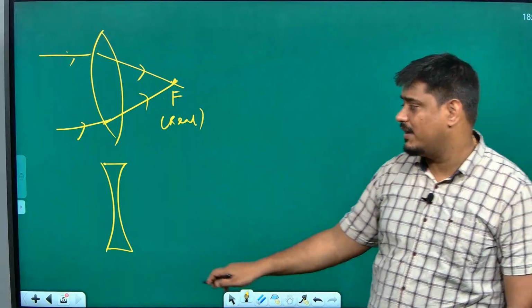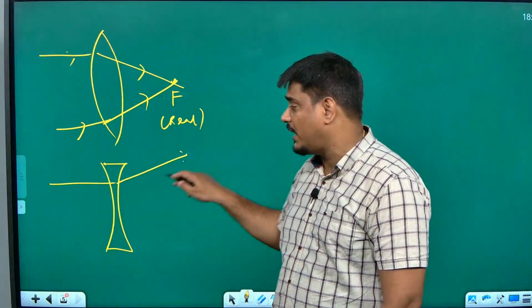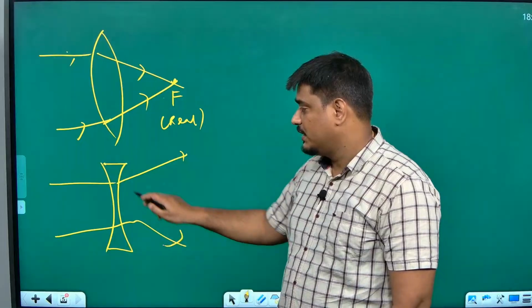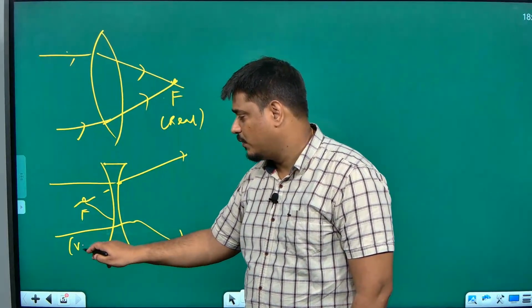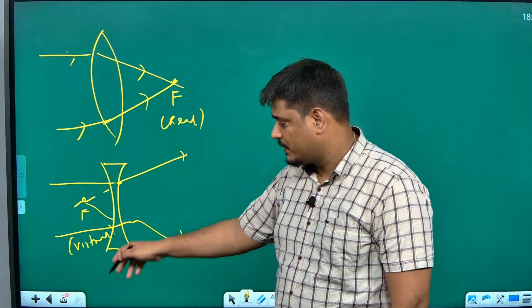Whereas a concave lens has the property of diverging all the light falling on it. If you extend, then you will get a focus. This is called what focus? Virtual focus. Don't get confused in this.